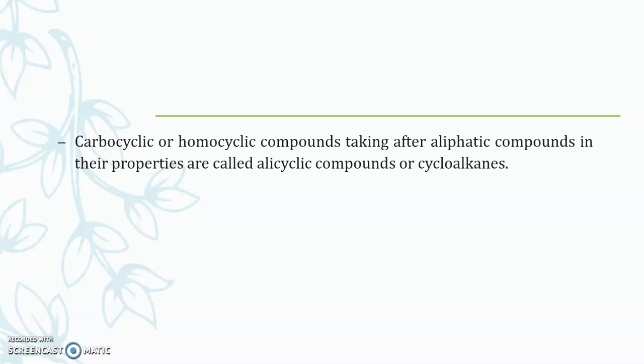They show properties related to the aliphatic compounds, and though they have a cyclic ring, they are not aromatic compounds because they do not satisfy the Huckel rule. They do not contain any double bonds, and due to this these compounds are also known as the alicyclic compounds.